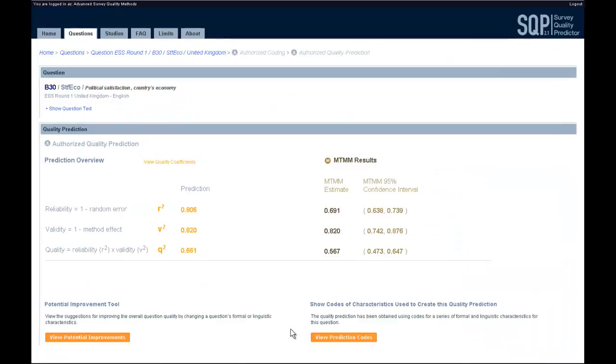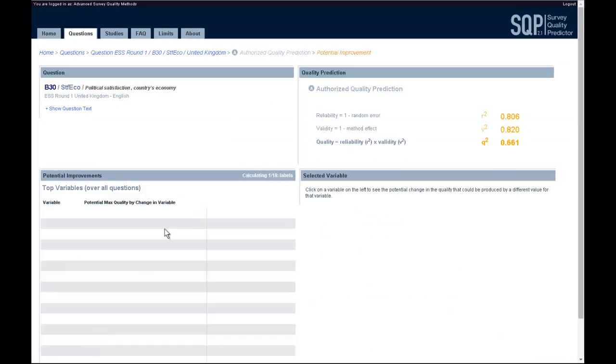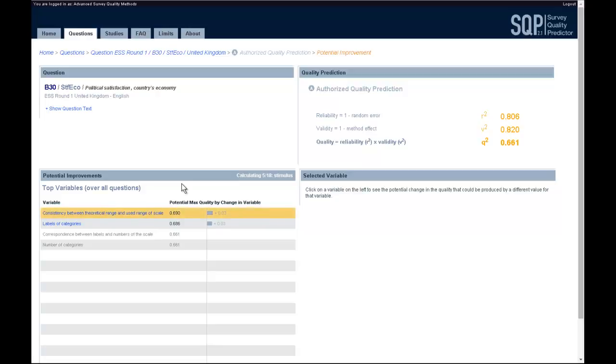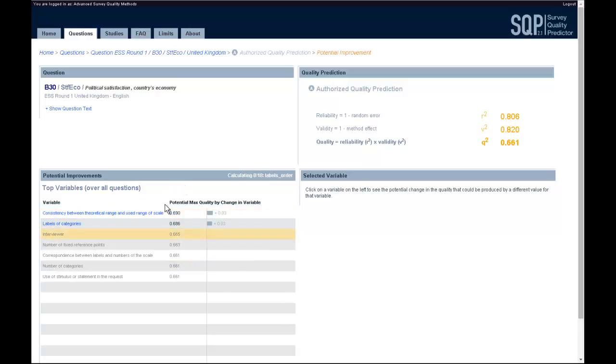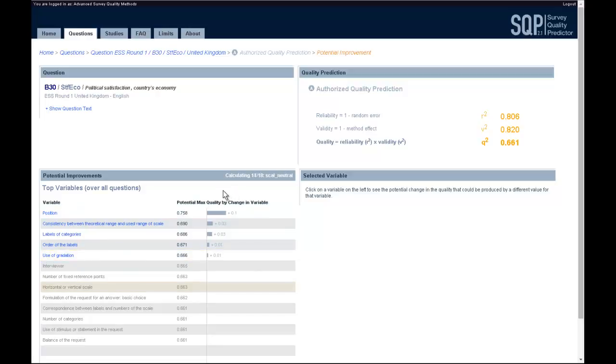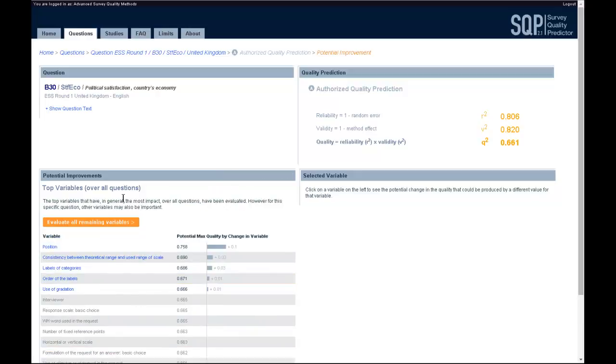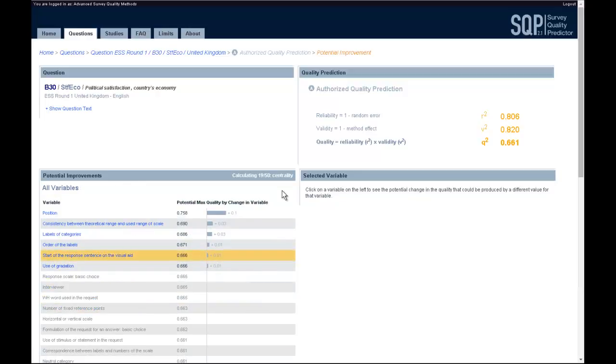Going back to the overview screen of the quality prediction, we can now choose the option View Potential Improvements. This tool provides users with suggestions for changing the characteristics of the survey question. In the context of designing a survey question, you should take into account the purpose of the question and evaluate the tool's suggestions critically when deciding whether or not they apply to the survey question. This tool presents, first, a selection of characteristics which are more important for all questions. To obtain the complete list of suggested improvements, click on Evaluate All Remaining Variables.